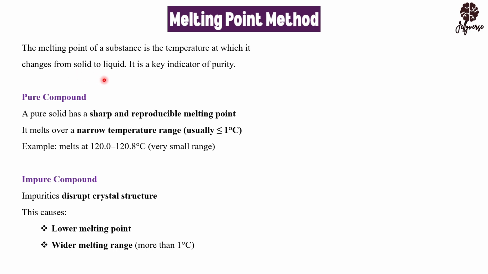This is to tell you that if, let's say sugar, generally worldwide, melts at 80 degrees Celsius, then the sugar that you are having, if you want to check whether it is pure, after you've applied heat to it and it is changing from solid to liquid, we expect that around 80 degrees Celsius, you should have your sugar melting.